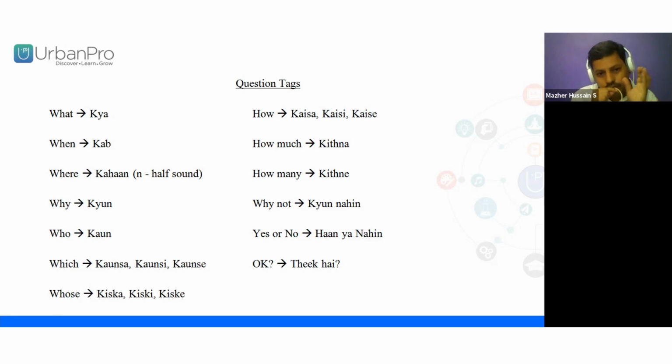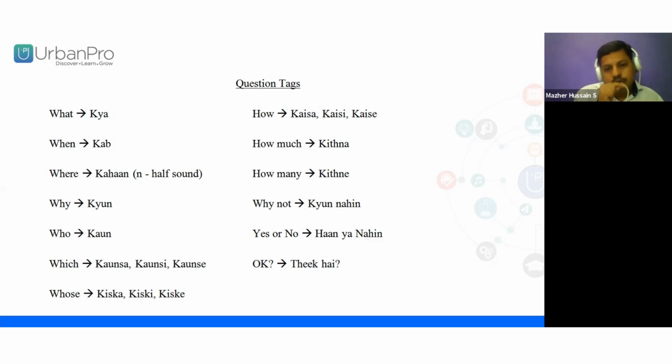That is very important, whether you have to use the word kaisa, kaisi or kaise, or kaunsa, kaunsi, or kiska, kiski. If you understand these things without any confusion, then most probably you will not make mistakes in the basic grammar. So you should have a better understanding of these things.